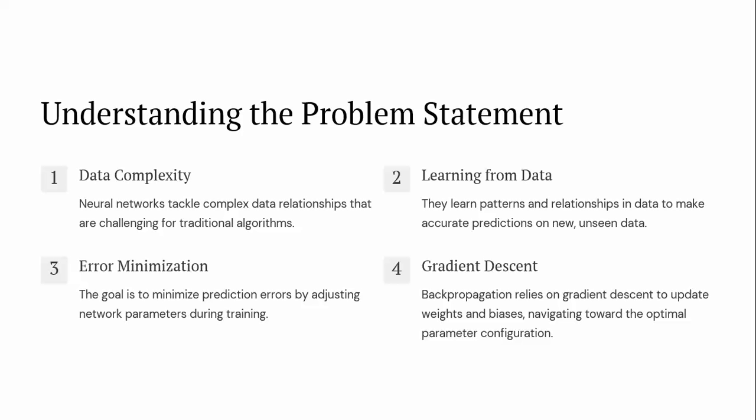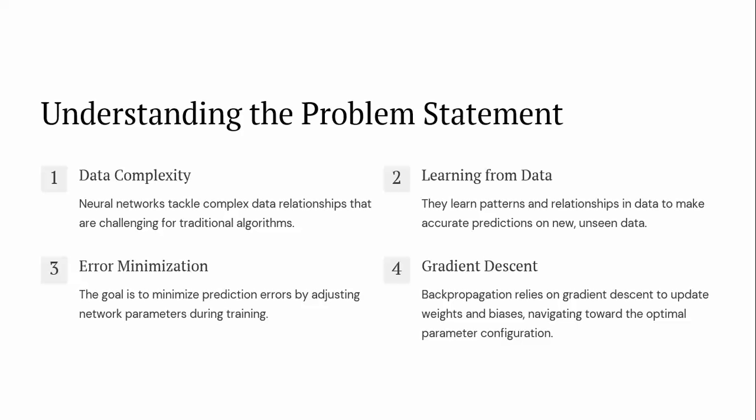There we are in need of backpropagation. Learning from data: when we train any model in a neural network, we train the model with patterns and relationships, so that the model is ready to predict new and unseen data also.